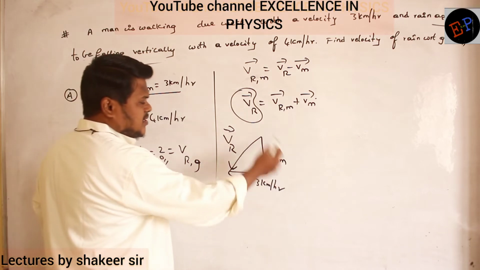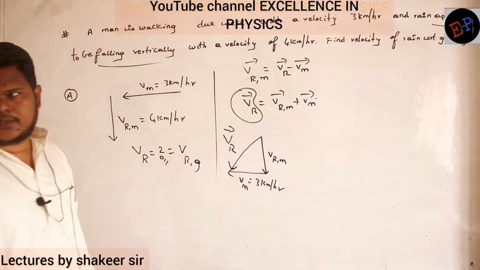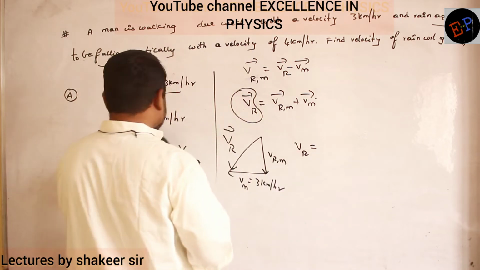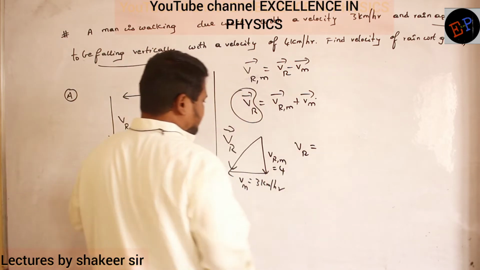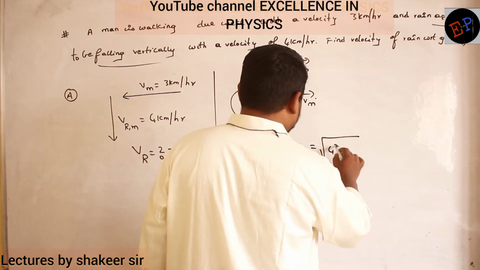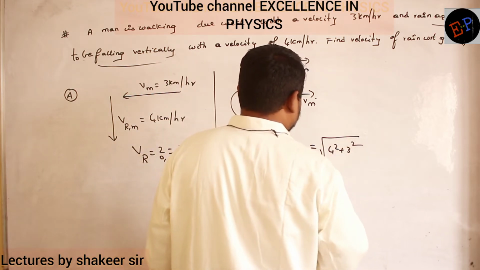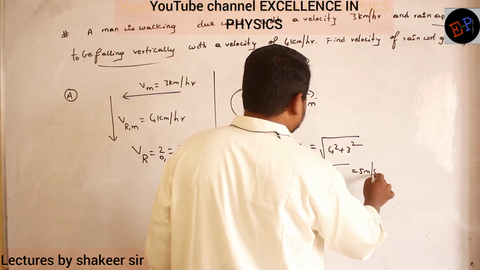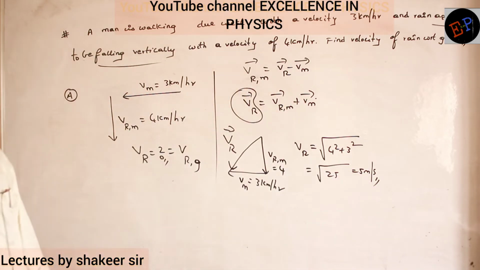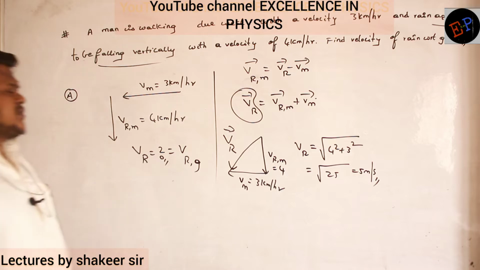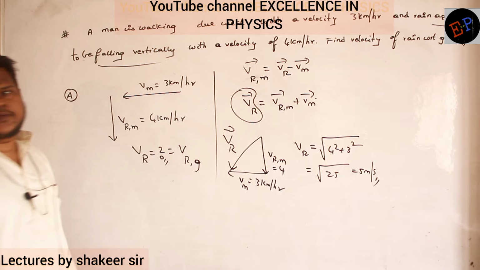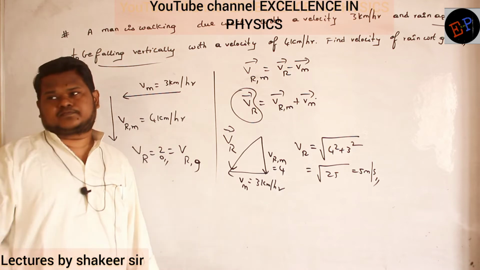So what is this triangle? Right angle triangle. So apply Pythagoras theorem. So therefore VR is equal to velocity of rain with respect to man 4. So VR is equal to square root of 4 square plus 3 square. So 16 plus 9, 25. So 5 meters per second. That is my answer. So rain is falling with how much speed? Rain is falling with a speed of 5 meters per second with respect to ground.